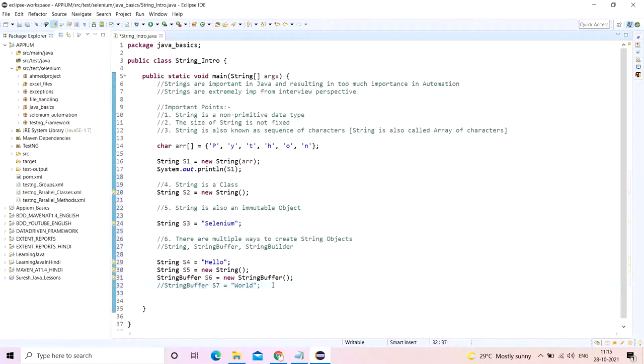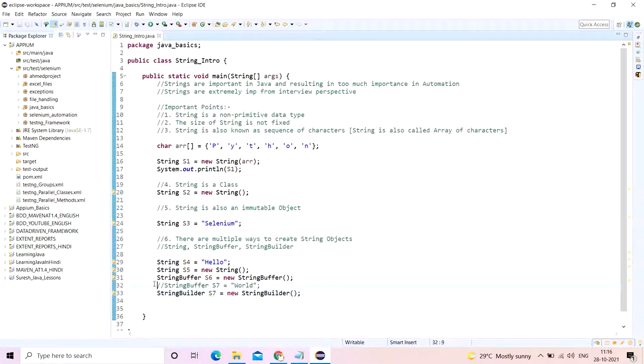Okay, so this is not the right way to create a string object, because sometimes people might believe, okay, we can do like this and do like this. That means for this particular string class it is working, then for string buffer class it will also. I said strings are extremely important. I never said string buffer and string builder hold equal amount of weightage and privilege. Okay, there are other ways to work around this, but you cannot create a string buffer object directly like this. So string builder also will have to go through the same. We have to use the new keyword to create the object. So these are the 6 important points.